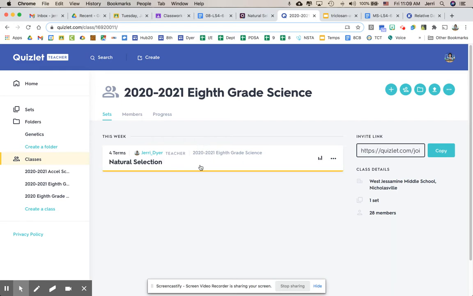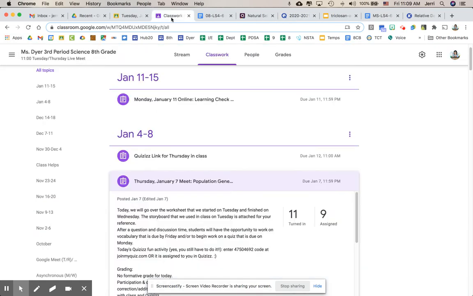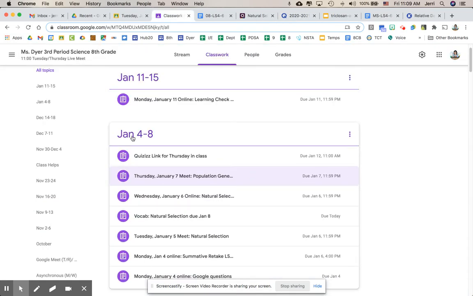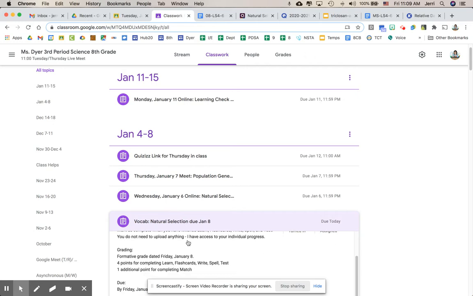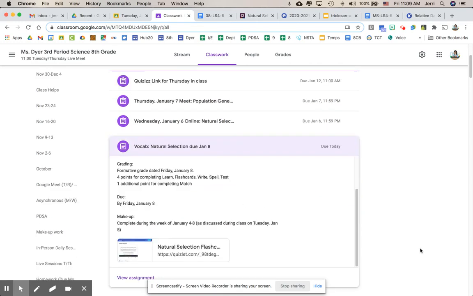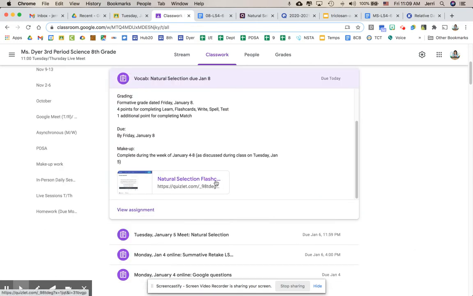It's set up for you, and also you can access it from the link in vocabulary in each class assignment set. So look in classwork, look at the topic of January 4th through the 8th, and you'll see that there's vocabulary right there. That vocabulary has a link for the natural selection flashcards.